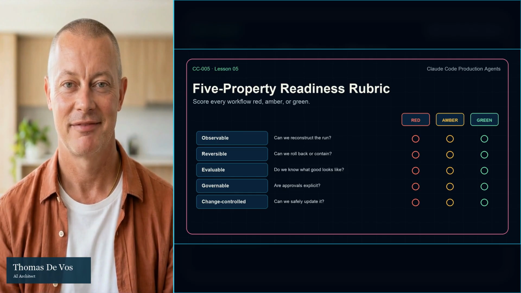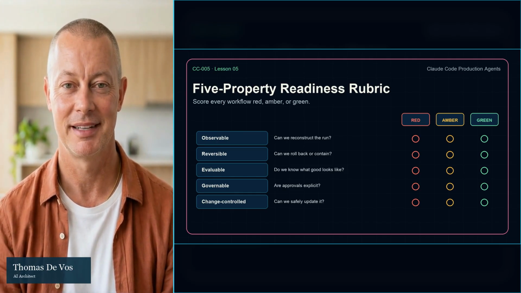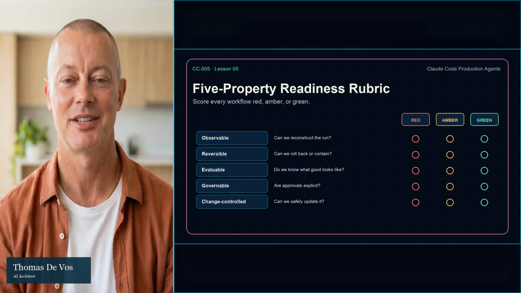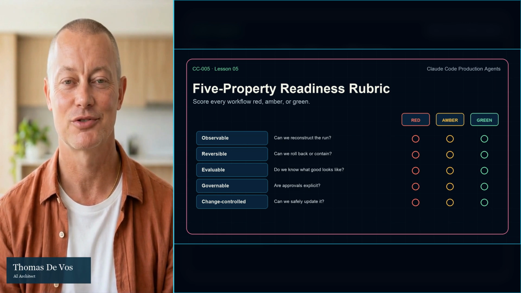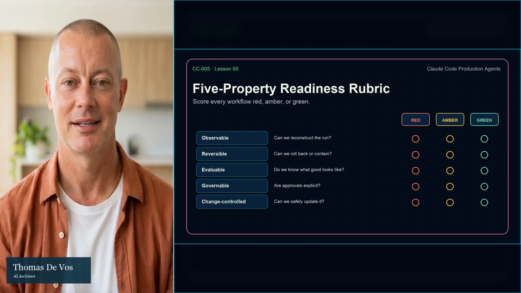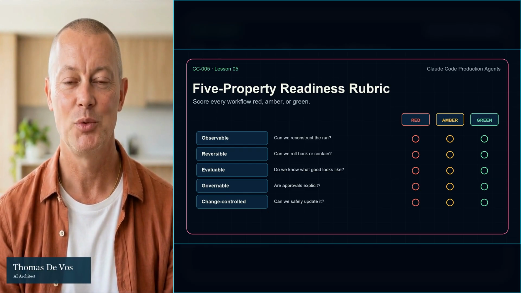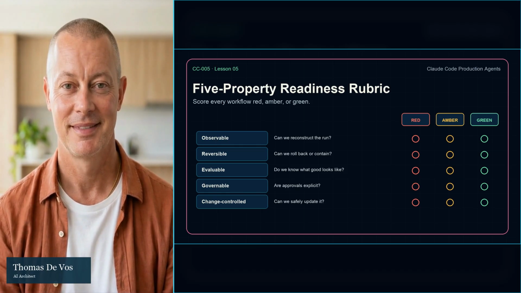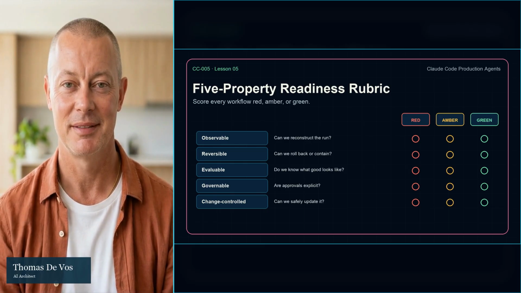The visible artifact for this lesson is the 5-property readiness rubric. Use red, amber, and green scoring. Observable. Can we reconstruct the run? Reversible. Can we roll back or contain the change? Evaluable. Do we know what good looks like? Governable. Are permissions and approvals explicit? Change controlled. Can we safely update the workflow?